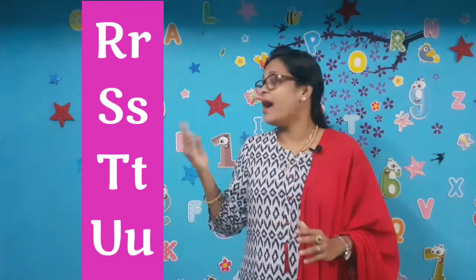Okay my dear kids, today is our English class and for today, ma'am is going to teach you the letters R, S, T and U. We are going to identify the letters, both capital and small, and learn the related words of these letters. Are you all ready to move on to our class? Come on my dear kids, let's move on to our class.